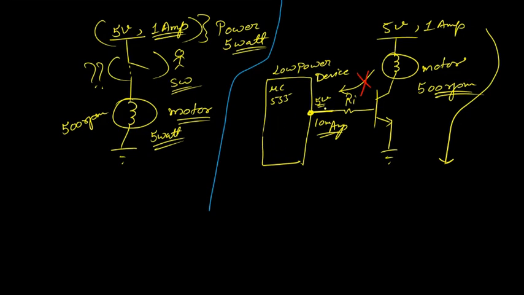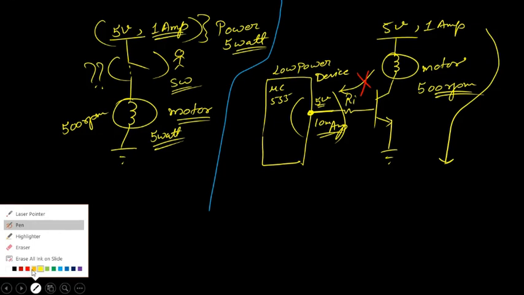Understood why we needed a transistor? So with a very small input power, I can control very heavy power devices without destroying my low power device. So now if you can see, that means this transistor is working as an interface.